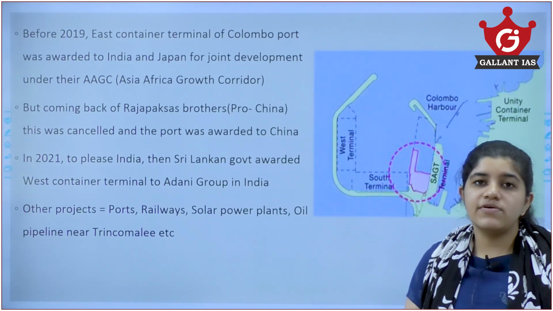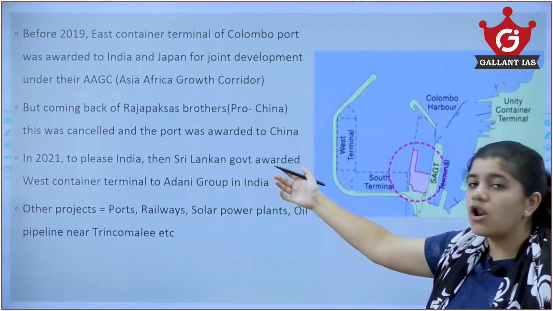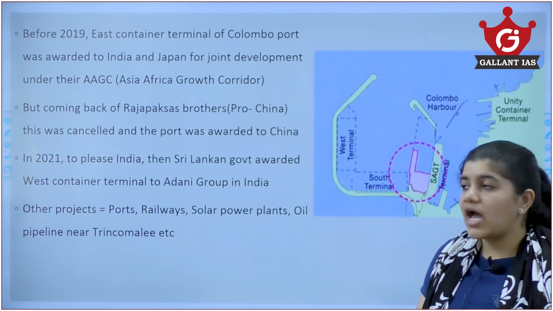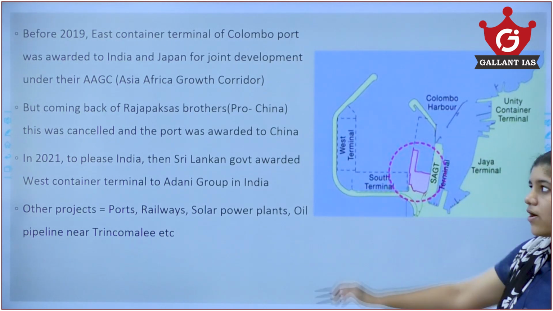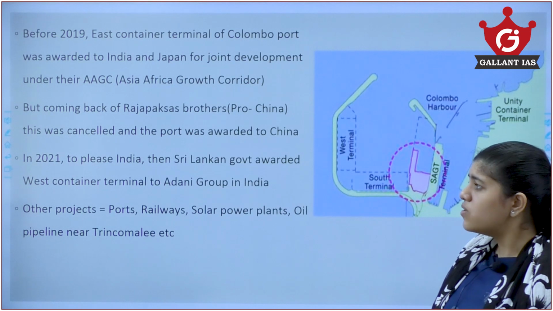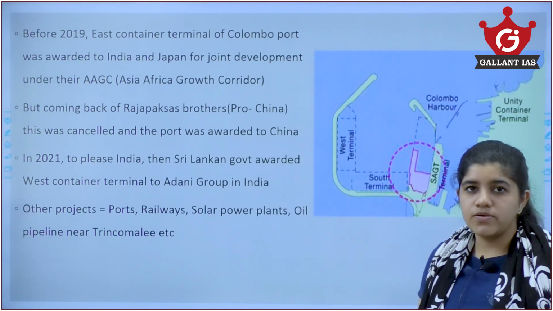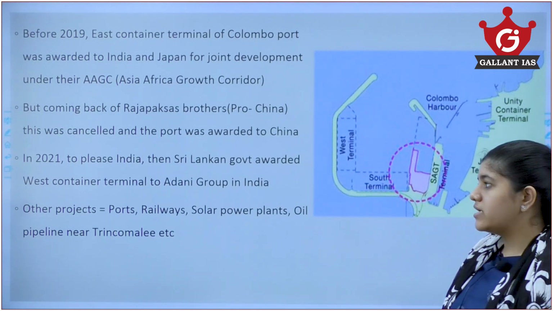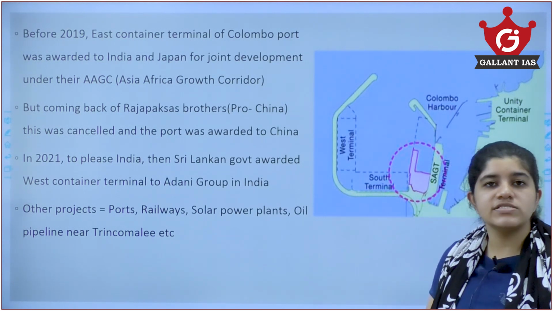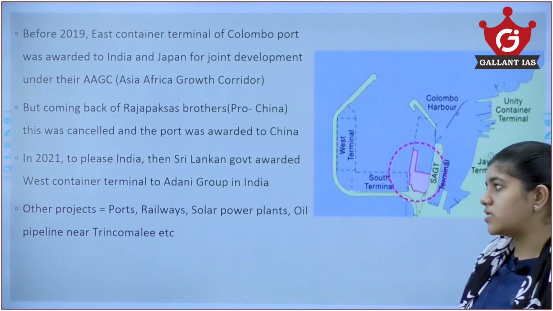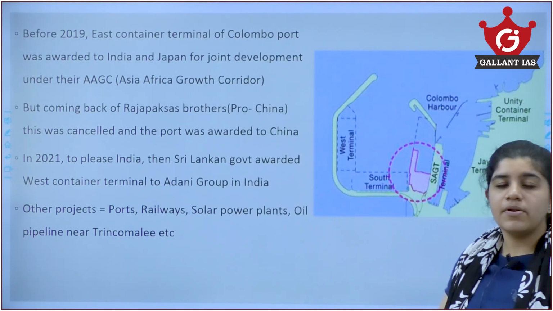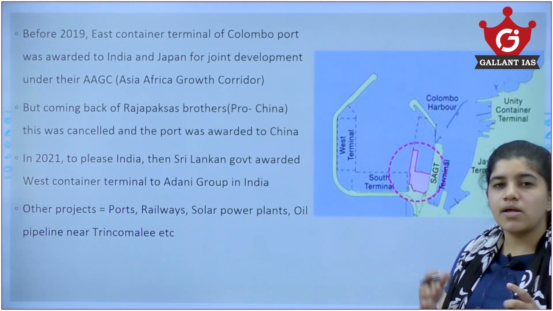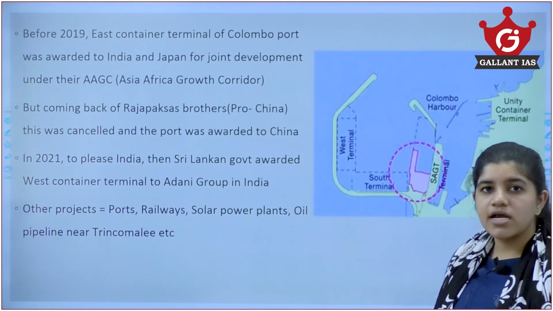But in 2021, they were having a lot of economic and financial issues, because of which, to gain good interest with India, they awarded the West Terminal project to the Adani Group. Now this East Terminal project is also coming back to India and Japan, so they are looking into new ways to develop this East Container Terminal. These are not the only projects taken up by India, Sri Lanka and Japan together. Other projects include port development, railway development, and an oil pipeline near Trincomalee. These are some of the other projects that India and Sri Lanka are also doing together.